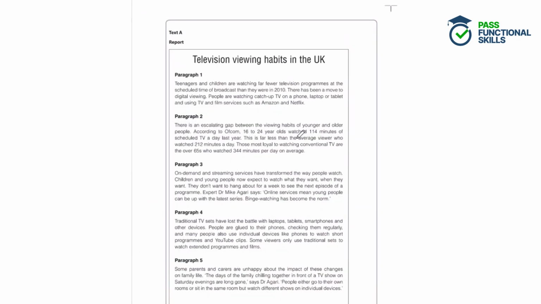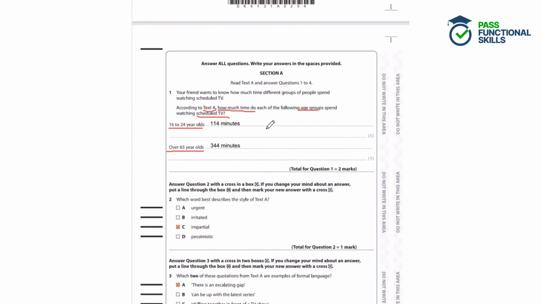So if we have a quick scan through the text, we can see that 16 to 24-year-olds are mentioned here and they watched 114 minutes. And then over 65s watched 344 minutes per day. So the answers are 114 and 344.